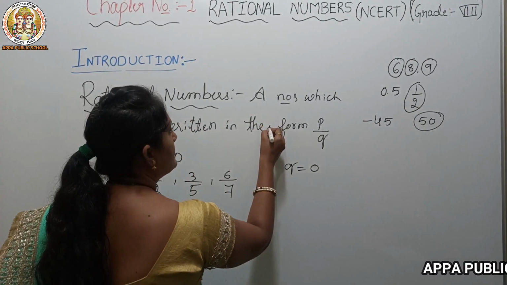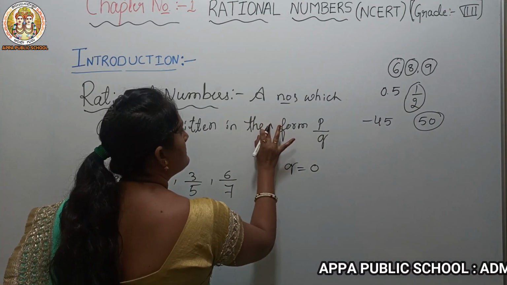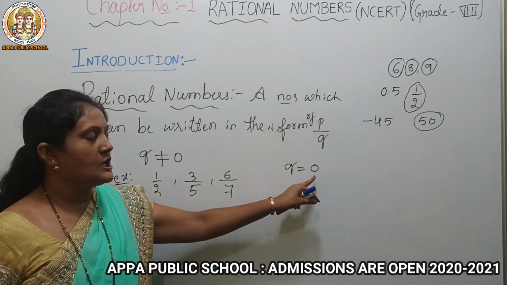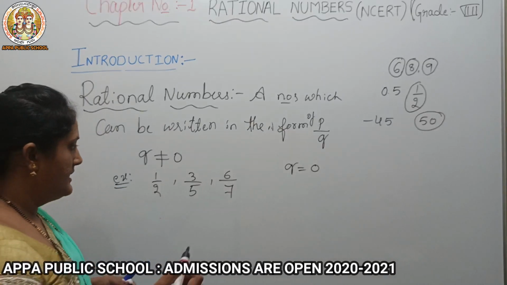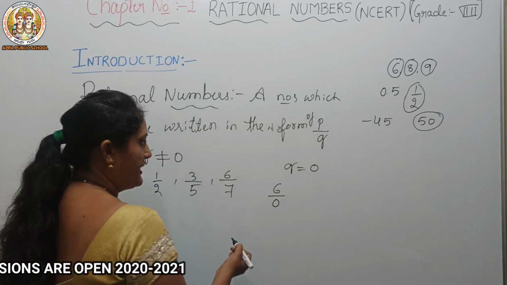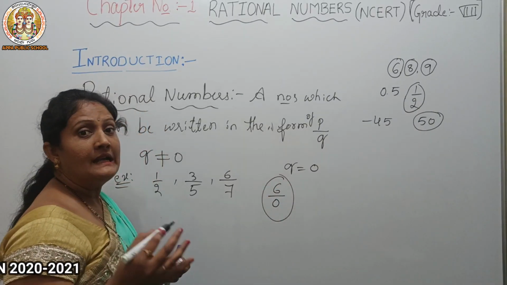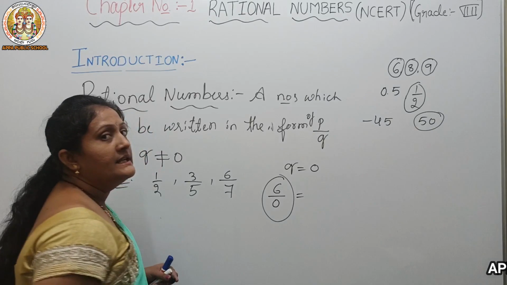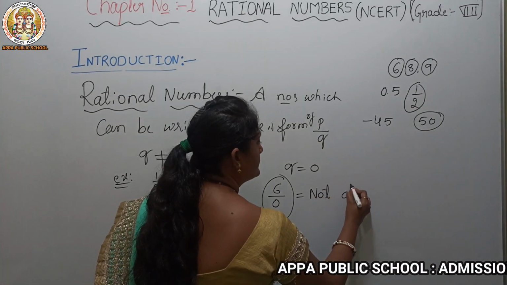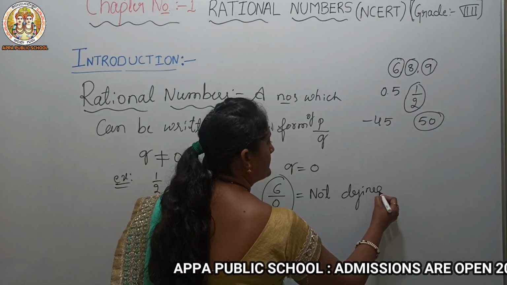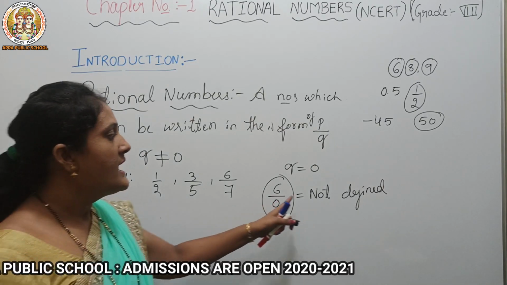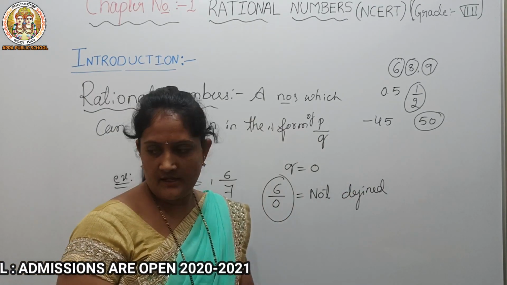Any number, say 6 by 0, how can we read 6 by 0? We can't. It's an undefined term, or we can say not defined. So 6 by 0, or anything divided by 0, is not defined.